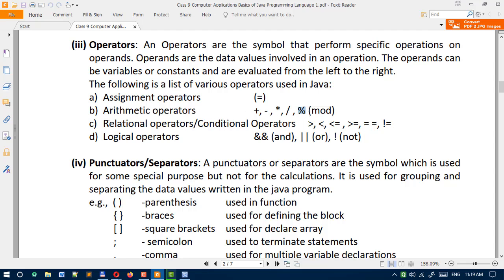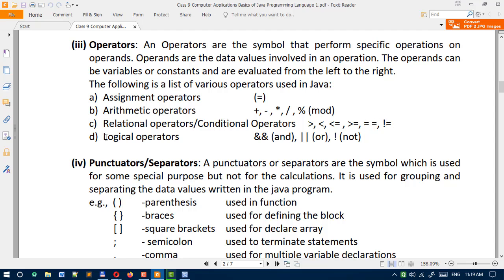Okay, now you can see the third type of operator is relational operator. Relational operators are also known as conditional operators. So in conditional operators, these symbols we are using: greater than, less than, equal to, greater than equal to, double equal to, and not equal to.